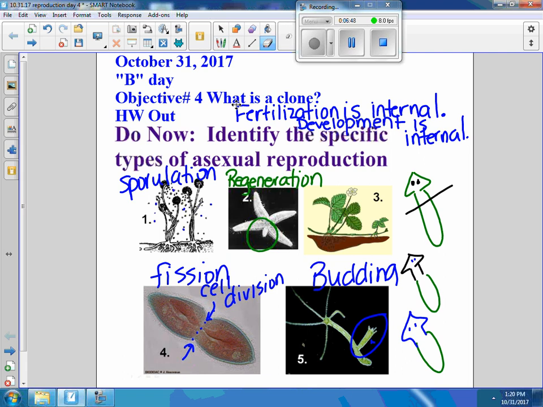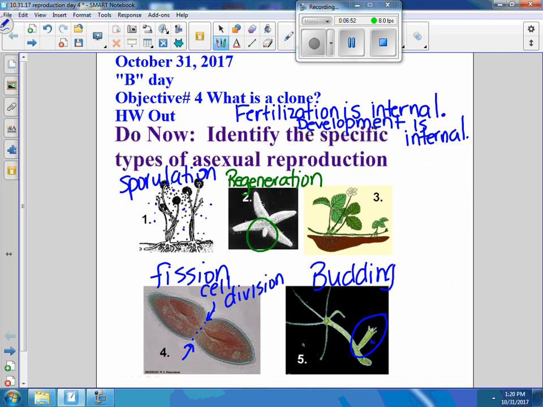Now, budding also happens a lot in yeast. Yeast will bud, and that yeast is very, very simple. They're unicellular organisms that reproduce. Here's a yeast. Very simple. Now, the yeast will start to grow buds off of it, and the buds get, this is an ugly bud, the buds get bigger until they pop off. So the baby, the offspring, is a lot smaller. In this case, in fission, the organism loses the original and it splits into 2. This one, the mommy's still there. The baby just grows off of the mother.